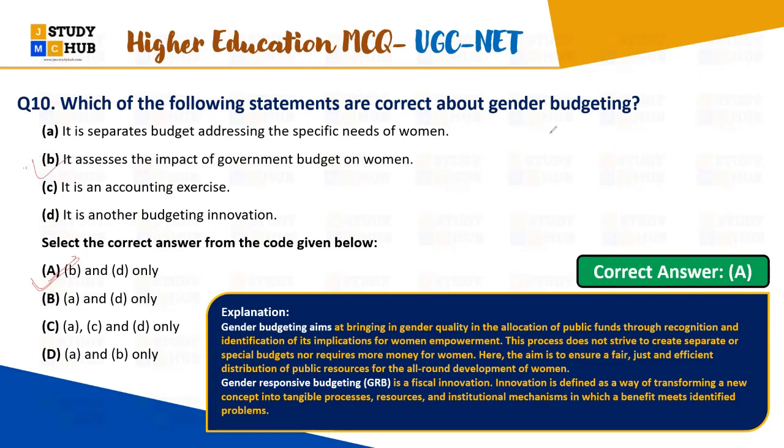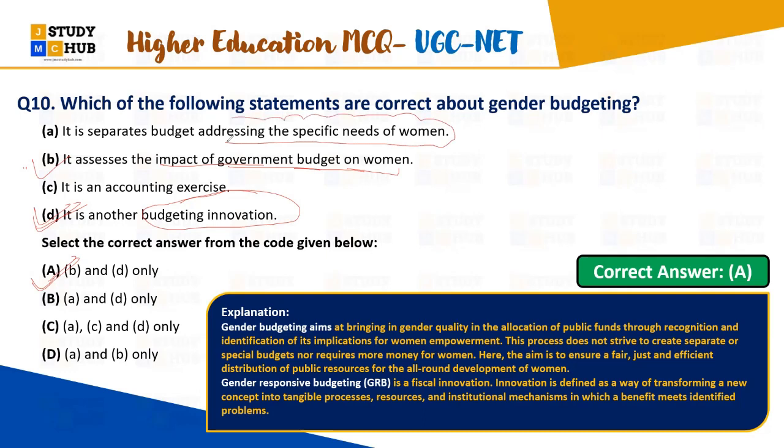B and D are your main options. It is another budgeting innovation, and it is assessing the impact of the government budget on women. It is not a separate budget addressing the specific needs of women.